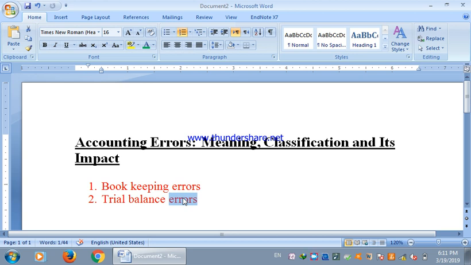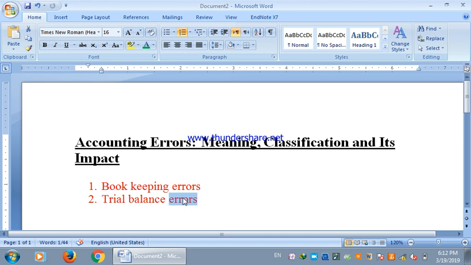So what is the impact if there are errors in the bookkeeping or the trial balance? Such errors will eventually be reflected in your financial statements, that is in the income statement and the balance sheet, and your financial statements will not present a true and fair picture of the organization. So these sorts of errors are natural. These are usually non-fraudulent, but there are tactics for how such errors can be minimized or how they can be located. So these are the types of the errors.